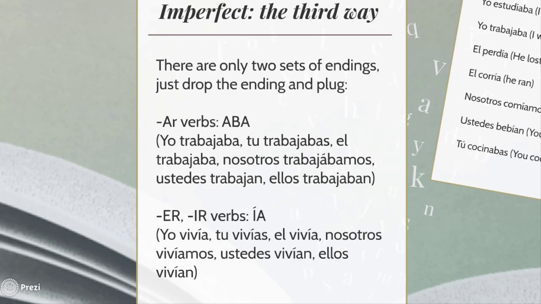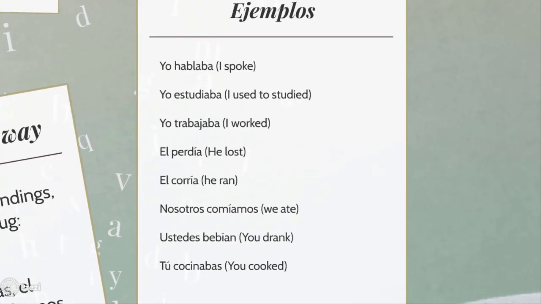You will notice that most of the time we translate this as used to. So, for example, yo vivía, I used to live. Yo trabajaba, I used to work. Okay, let's see some examples. You have yo hablaba, I spoke, or I used to speak.